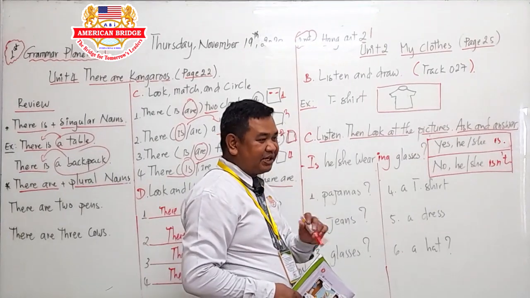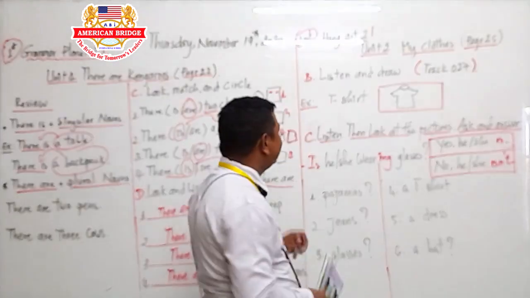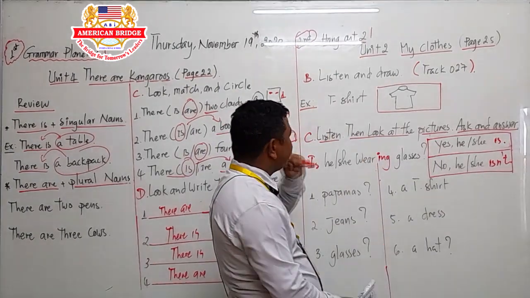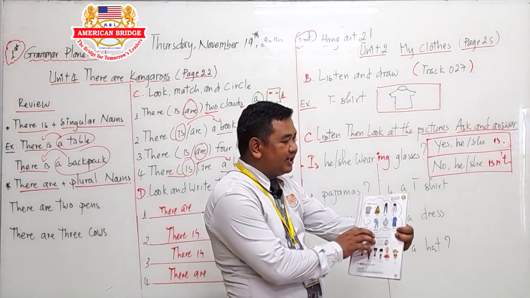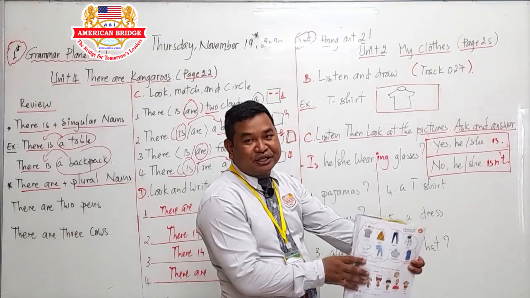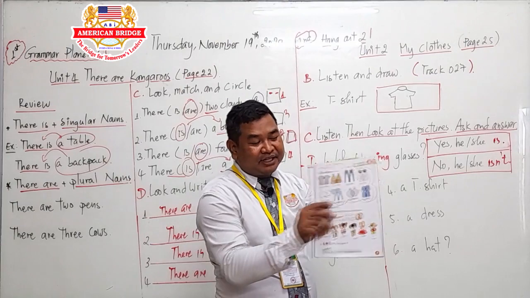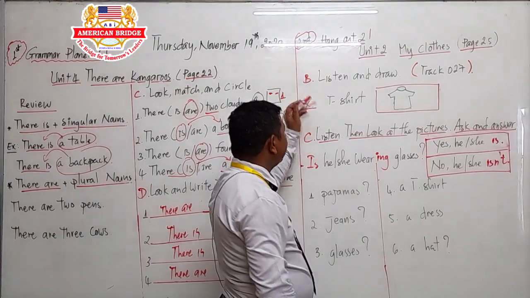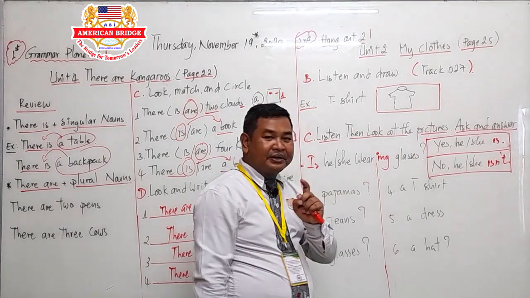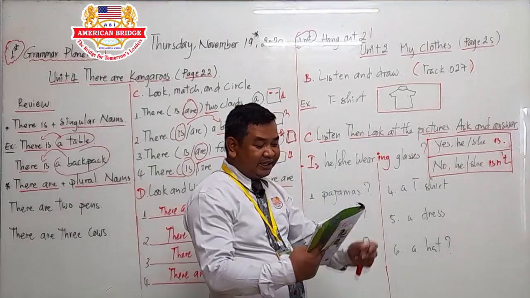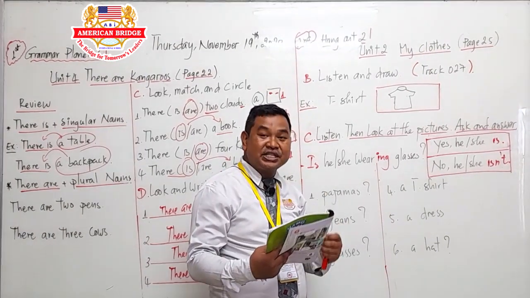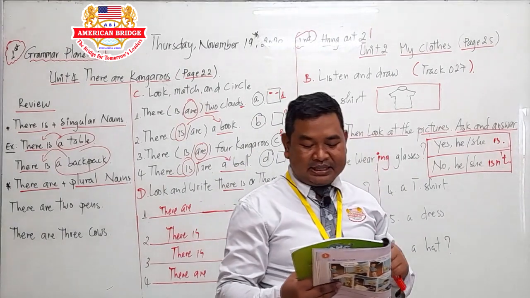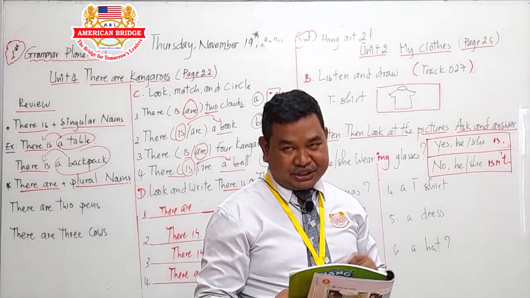Right now, you have to listen. Please move to part B. You have to continue on the same page as yesterday. You have to finish all of this, okay? But before you move on to part B and part C, you have to review some words you have learned: t-shirt, hat, jean, coat, glasses, pajamas, sweatshirt, and shirts.